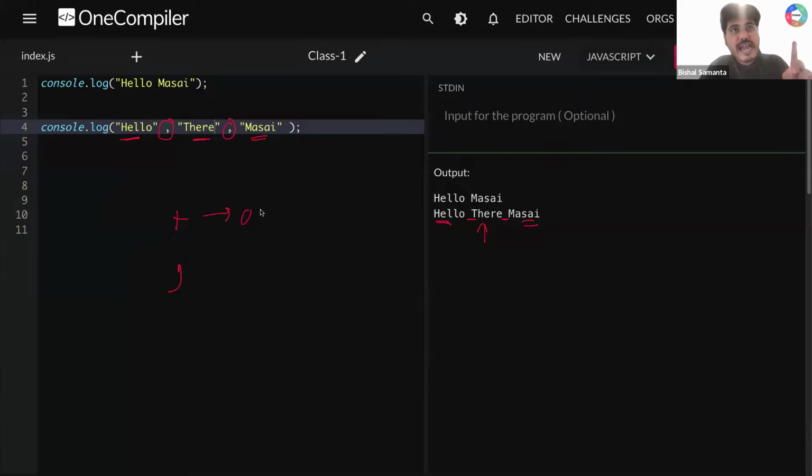Plus will simply add, without doing much. But this comma will give what? A space for you. Yes or no? Quickly type one in the chat box if this is understood. If you have not understood, type C.